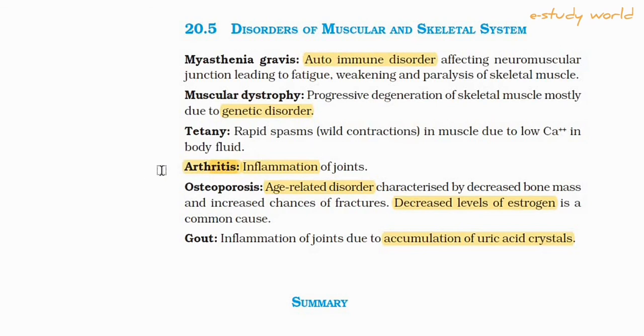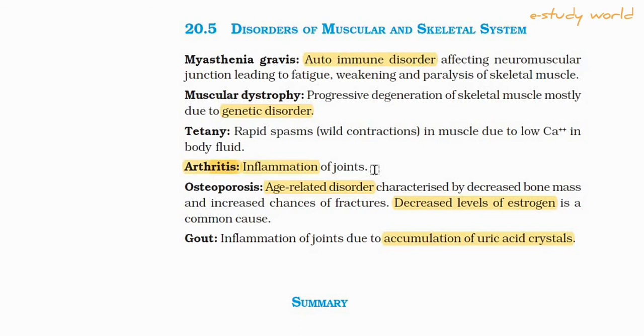Arthritis. Arthritis is easy. You can see inflammation of the joints. In the case of arthritis, body fluid is reduced. Joint inflammation takes place because damage of the tissue around the joint leads to this disorder. You must have heard many times that pain of the joints takes place in humans.